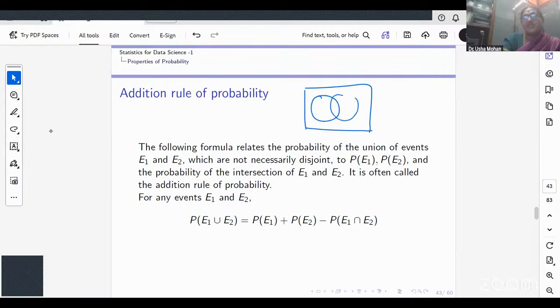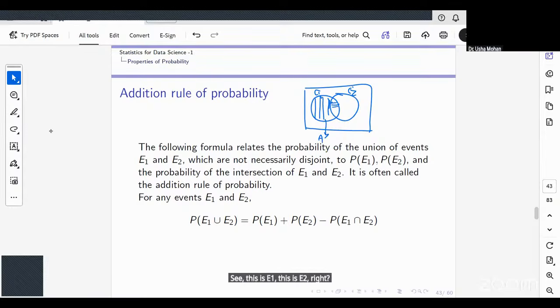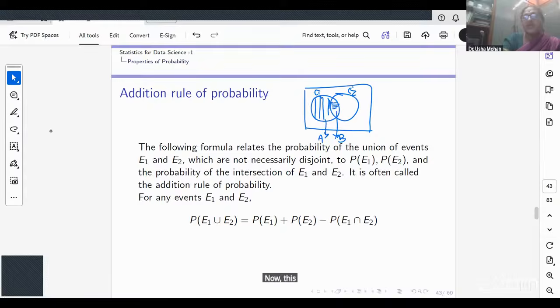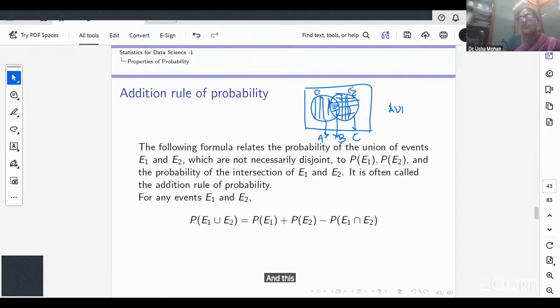See, this is E1, this is E2, right? Now this area is what I'm calling A. This area is what I'm calling B. And this area is what I'm calling C. Till here, is it clear? So E1 union E2 is the same as A union B union C. Till here, is it clear?